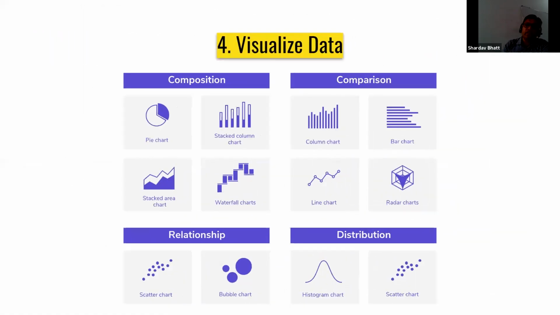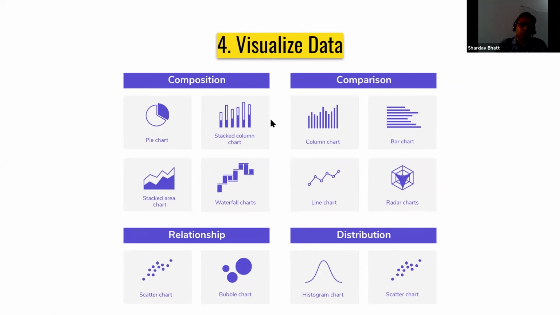Next step is visualization of data. So roughly speaking, this visualization consists of 4 parts. We can compare the data. We can find the relationship between data. We can find a distribution of data and composition of data.